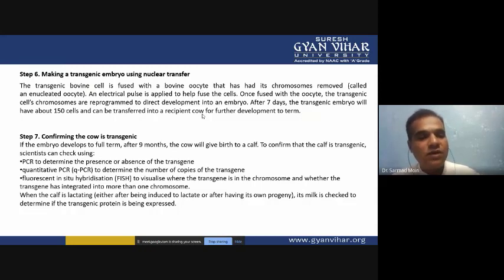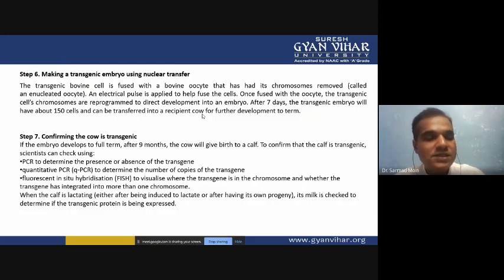Then using quantitative PCR, we can determine the number of copies present in the transgenic animal. From the cells, we can isolate the genomic DNA, and the number of copies can be identified using quantitative PCR.